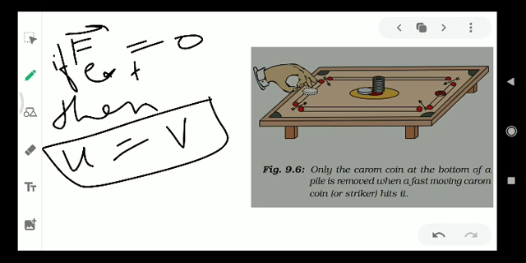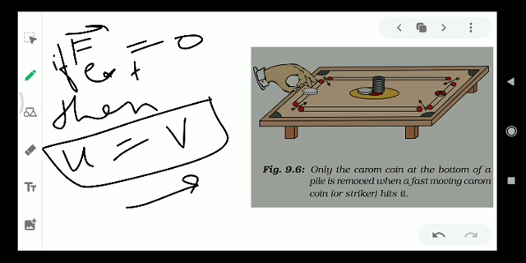Let us consider this example. The figure is on the right hand side. You must have played carom. If you strike hard with the striker, you must have seen that the lowermost carom coin is replaced by the striker, and the other carom coins remain undisturbed, they come down. Because force was applied on the lowermost carom coin, the other carom coins want to remain in a state of rest. They were at rest, that is why they all came down in the same position.